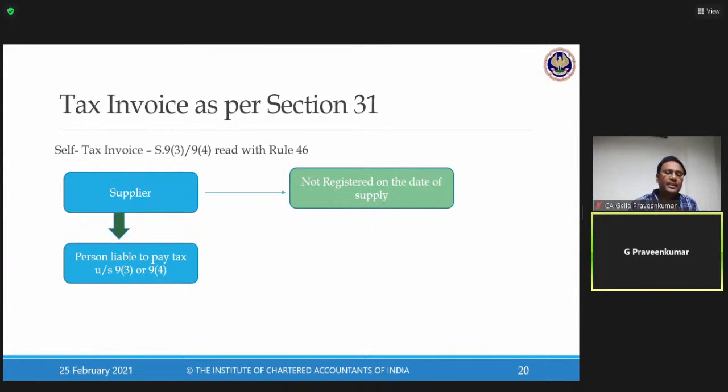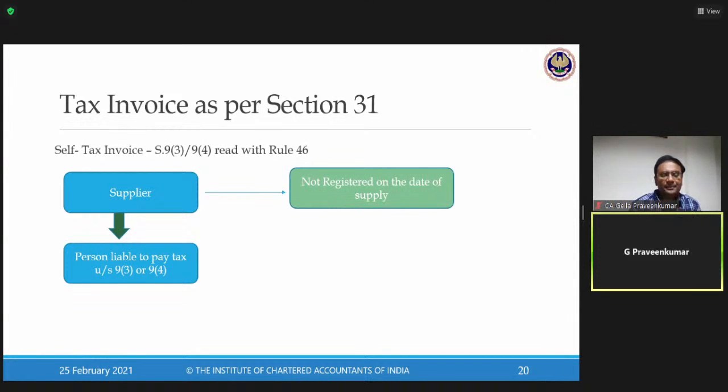Sir, what is 9(3), 9(4)? Please recap your basics. Section 9, levy. In Section 9(3), a notified list of goods, notified list of services supplied by a supplier to a recipient, example GTA, the recipient has to pay tax on RCM.